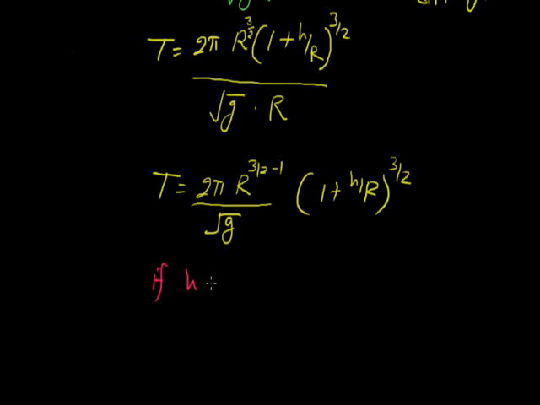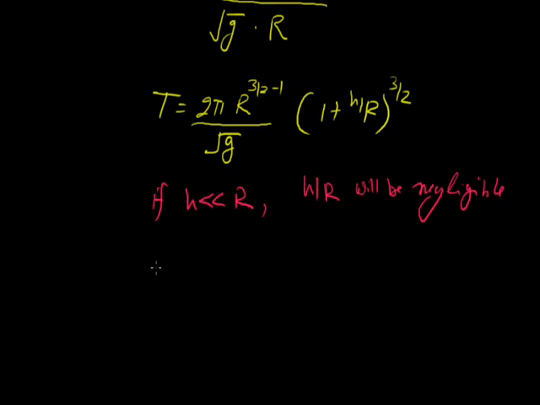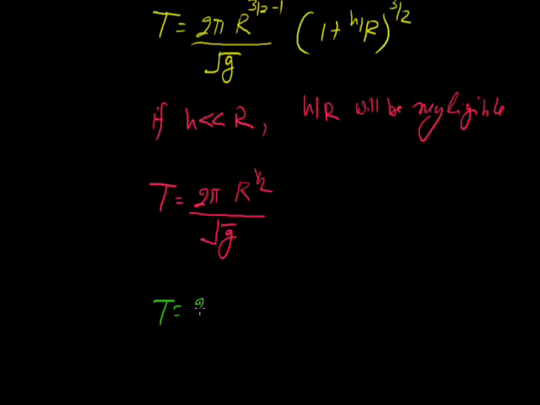If h is very much less than capital R, then h upon R will be negligible. So the time period will be T is equal to 2 pi R raised to the power half upon root g, so we can write T is equal to 2 pi root R by g.